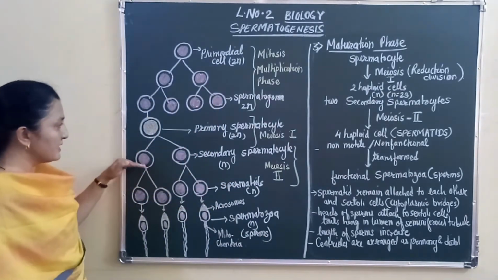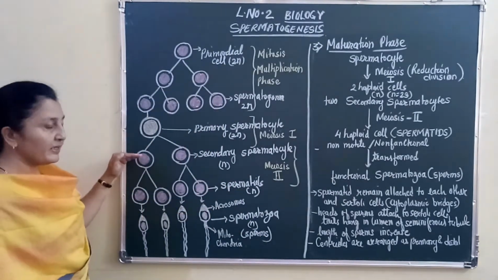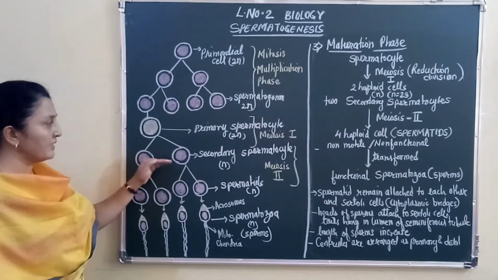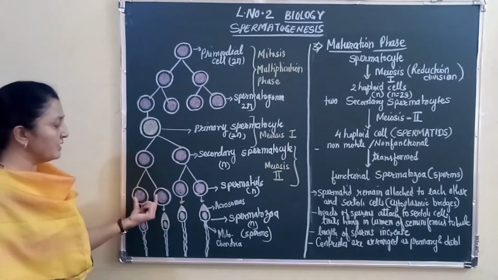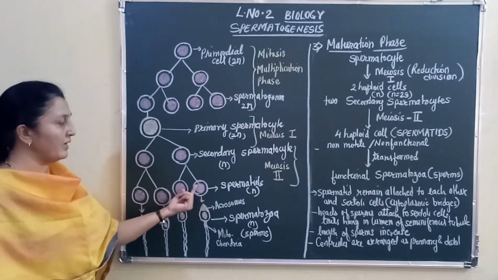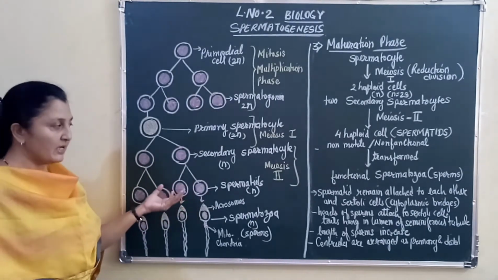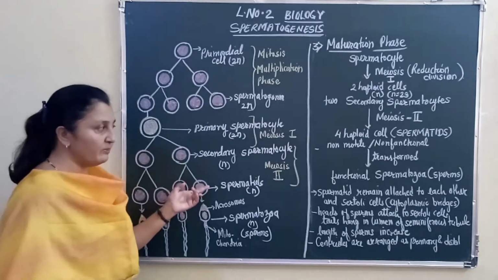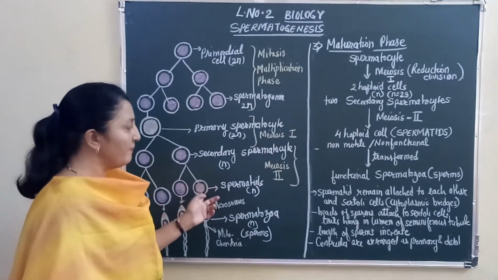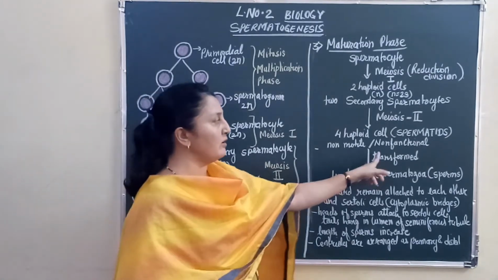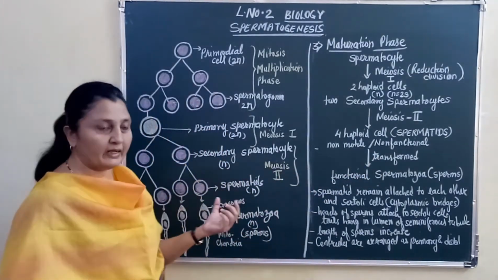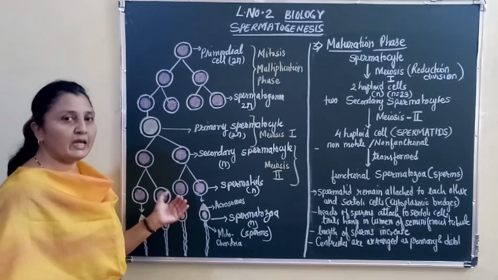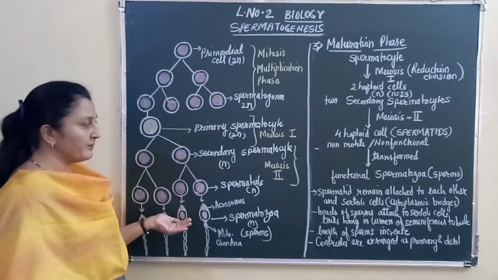If you can see here, the secondary spermatocytes are undergoing meiosis 2, and these 2 secondary spermatocytes give rise to 1, 2, 3 and 4 spermatids. Now these spermatids are haploid. They have 23 chromosomes, but they are non-motile or non-functional. They cannot move and they cannot function as a male gamete.